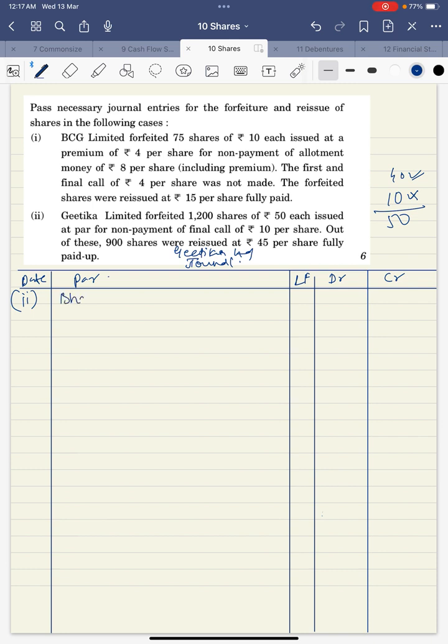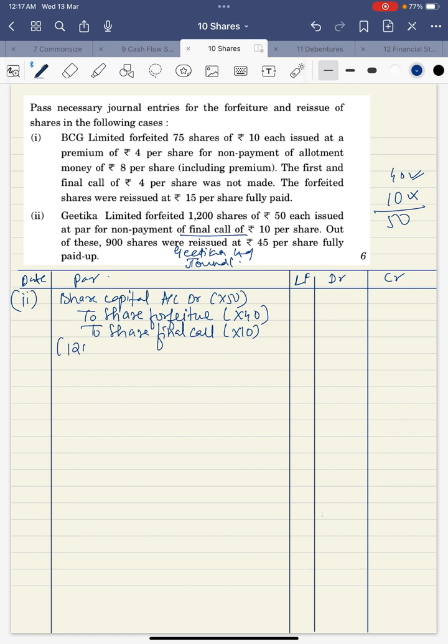My forfeiture entry is going to be share capital account debit into 50, to share forfeiture account into 40, and to share final call into 10.